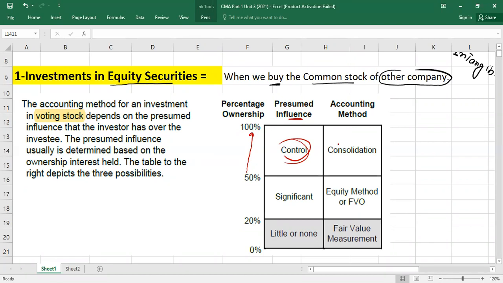And here, which accounting method do we follow? Consolidation. Today our point is not to discuss consolidation. Our topic is to discuss the equity method, fair value option, or fair value measurement. This is what we are going to discuss.